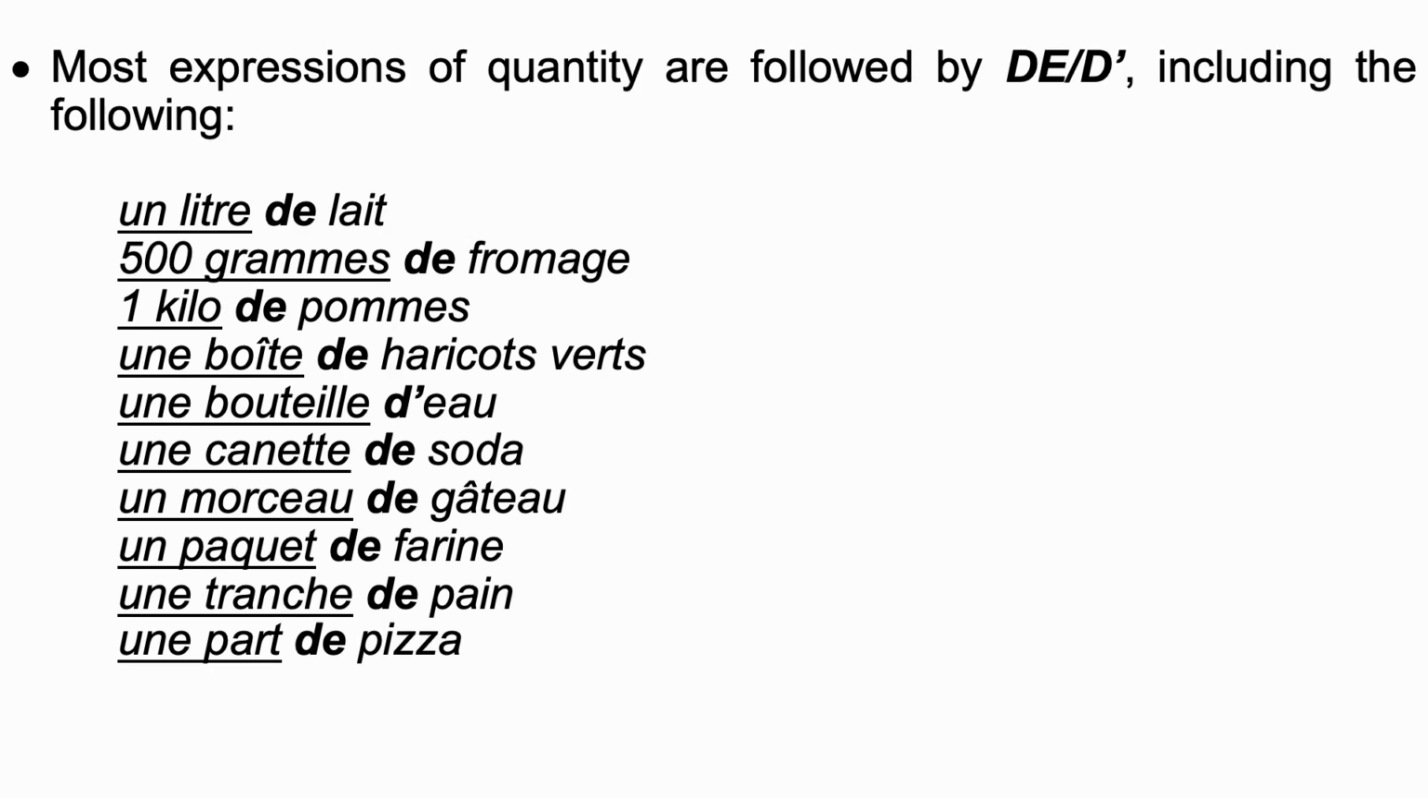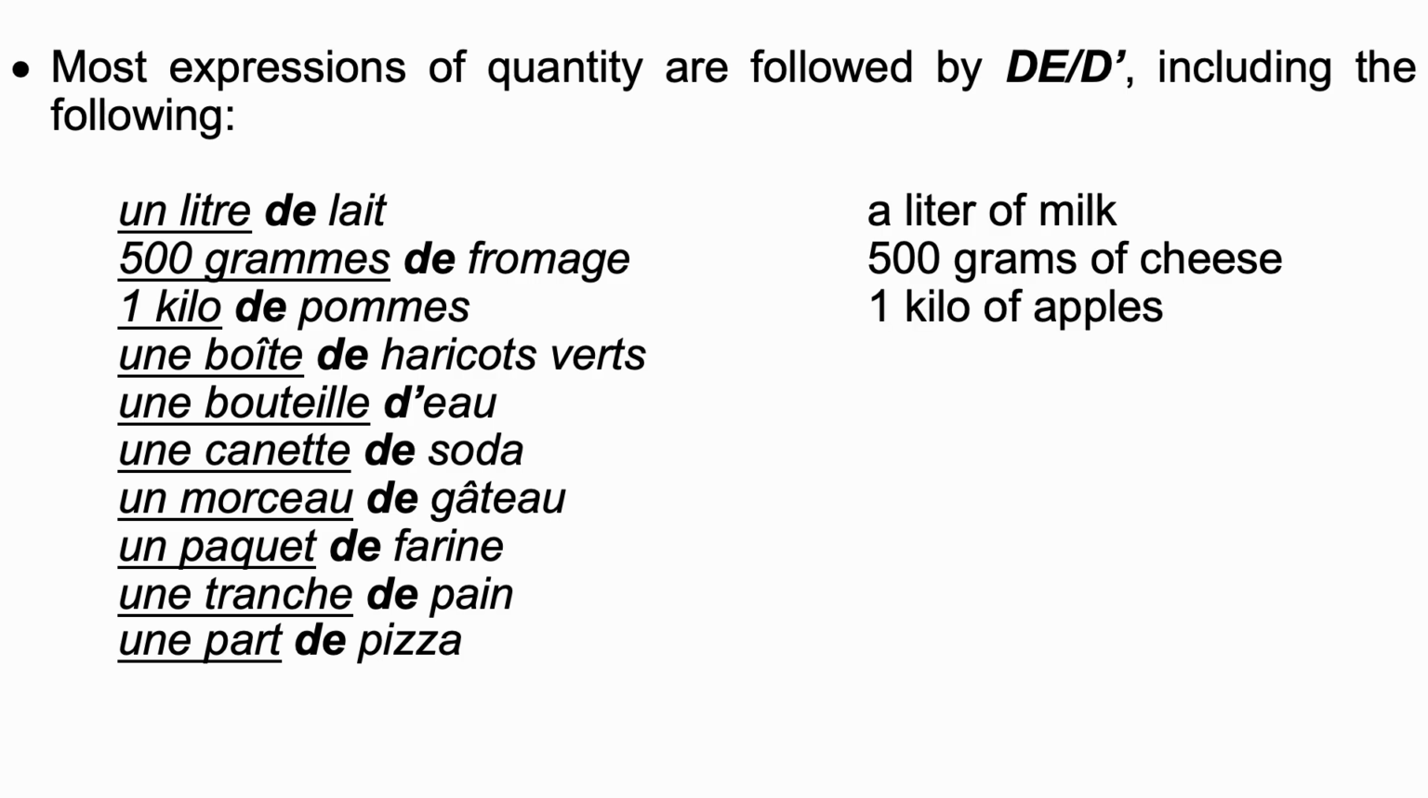Most expressions of quantity are followed by de and the apostrophe, including the following. 1 litre de lait, a liter of milk. 500 grammes de fromage, 500 grams of cheese. 1 kilo de pommes, 1 kilo of apples. Une boîte de haricots verts, a can of green beans.